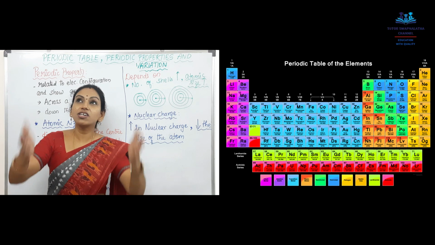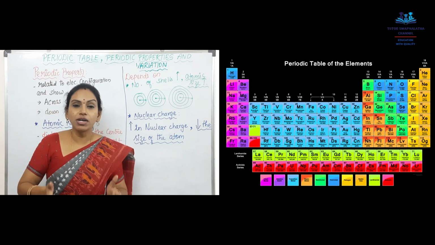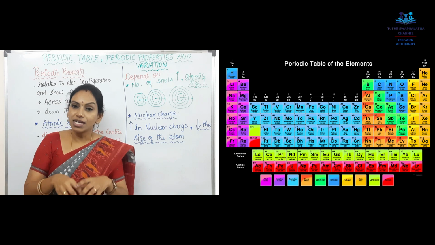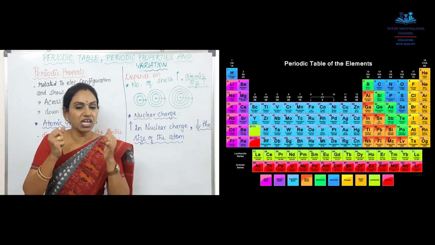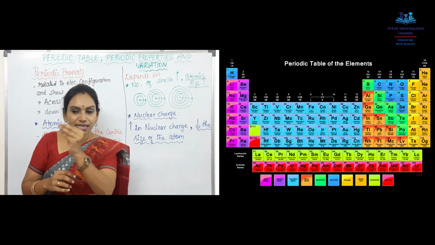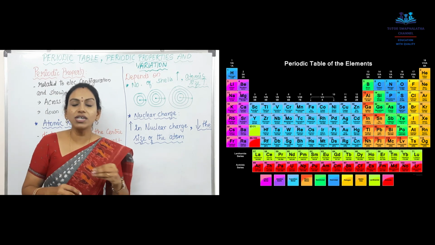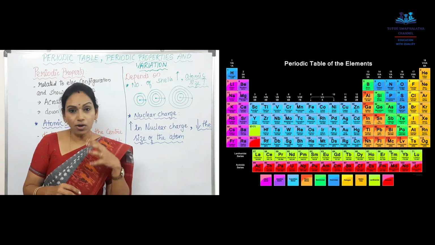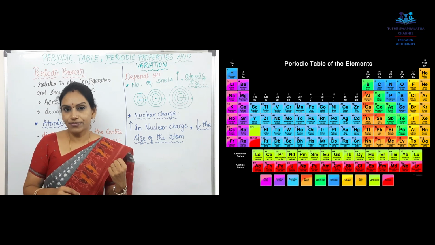Isn't it? A big giant, a big demon will always try to demolish the little ones around. So, the nucleus, being the very strong giant, tries to pull the little electrons around it towards itself.